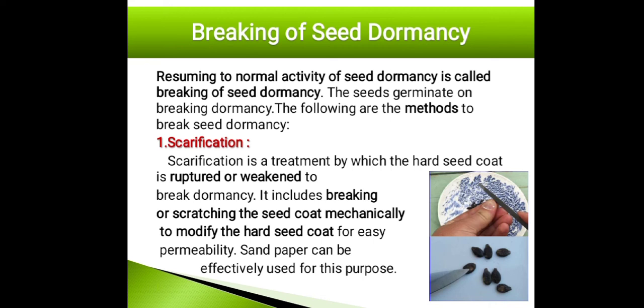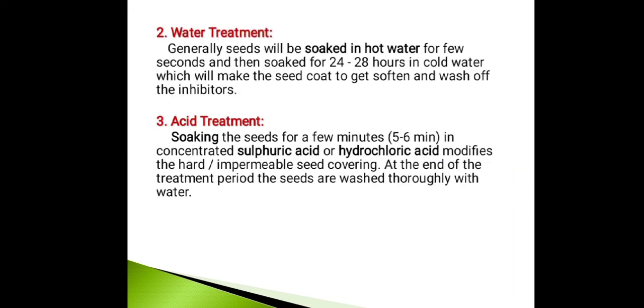So that can be seen in the image, to modify the hard seed coat for easy permeability. You can also use sandpaper, which is effective for this purpose. So next point is water treatment. Generally seeds will be soaked in hot water for a few seconds and then soaked for 24 to 28 hours in cold water, which makes the seed coat soften and washes off the inhibitors.